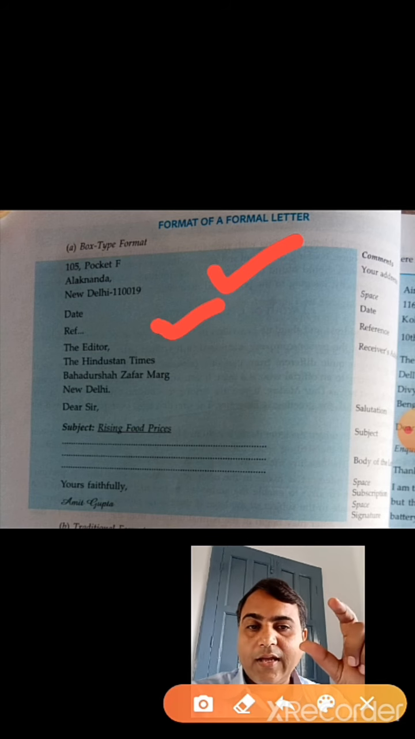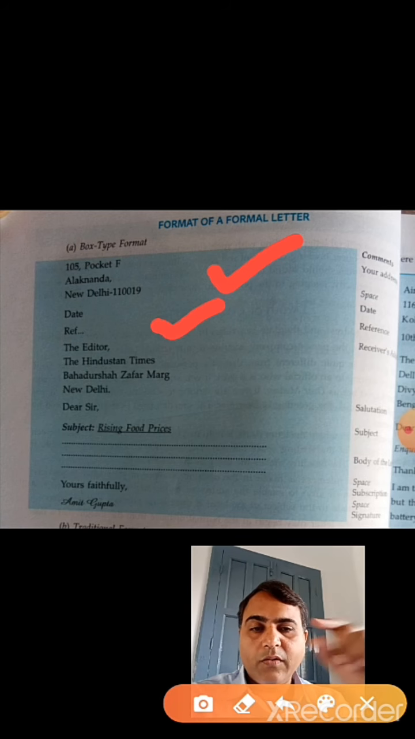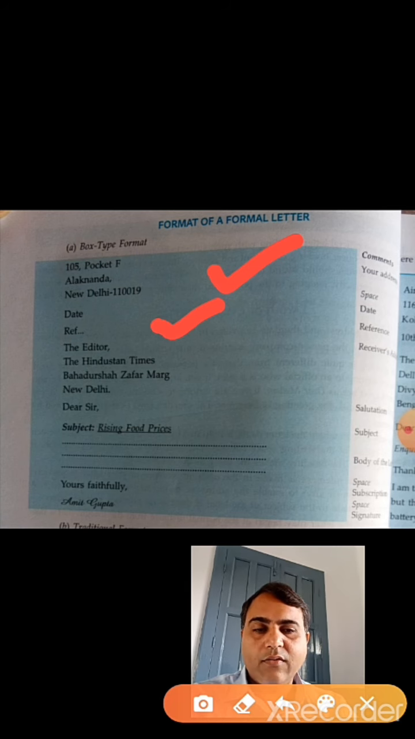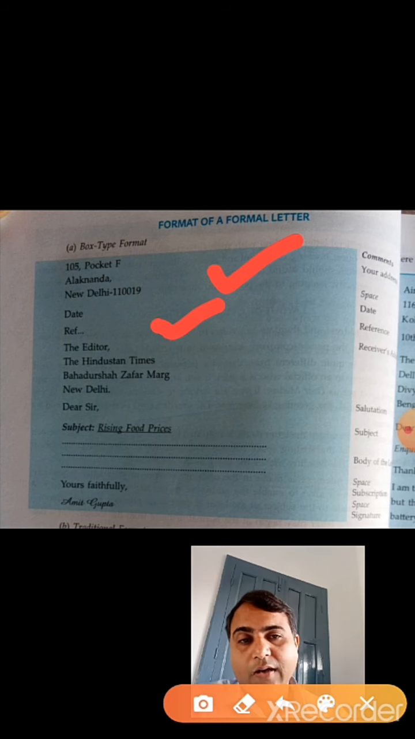The date has to be in the same format, 27 October, October in spelling, O-C-T-O-B-E-R, comma 2020. Whichever month you mention, that has to be in spelling. Don't write it like 27/10/2020. That is wrong, and there you will lose marks, children.